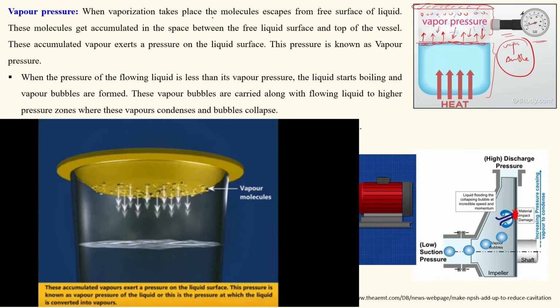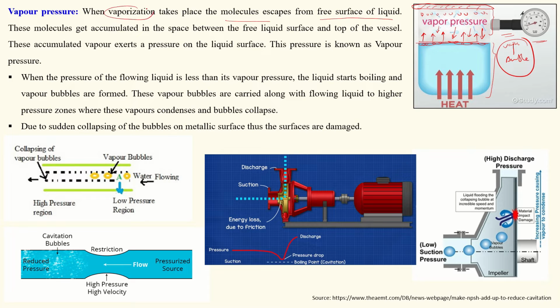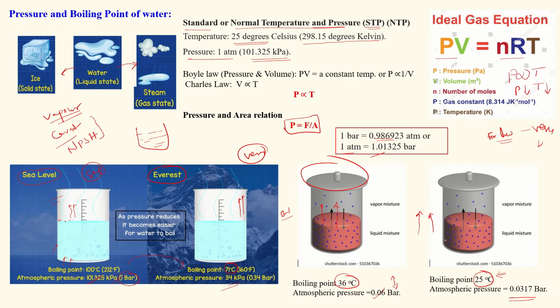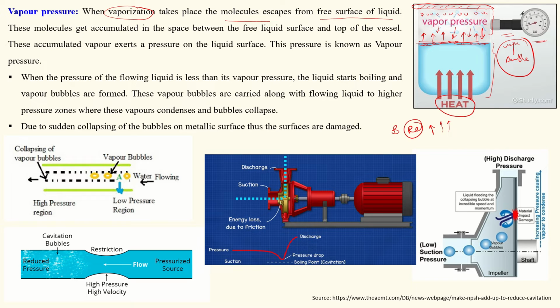When vaporization takes place, the molecules escape from the free surface of the liquid. So what is the meaning of evaporation? One condition is when you supply heat. Another condition is that if you reduce the pressure, at room temperature also it may evaporate without supplying heat. The boiling point of the water can reduce, and at that condition the pressure is lesser than atmospheric pressure. In this condition also vaporization starts. Don't be confused.